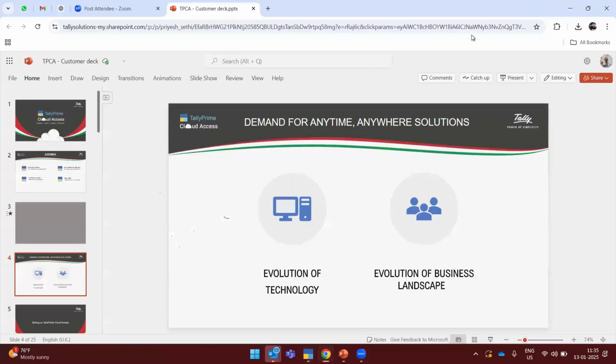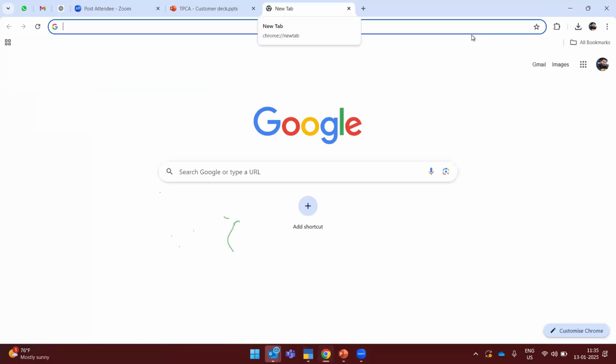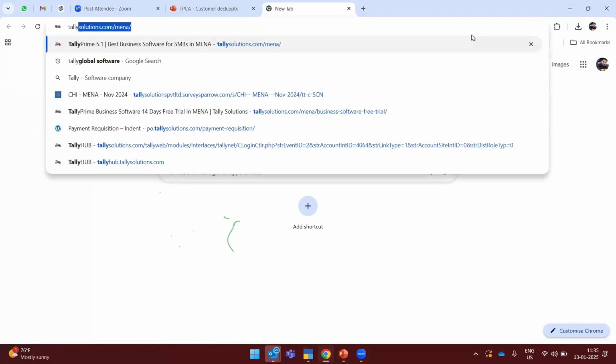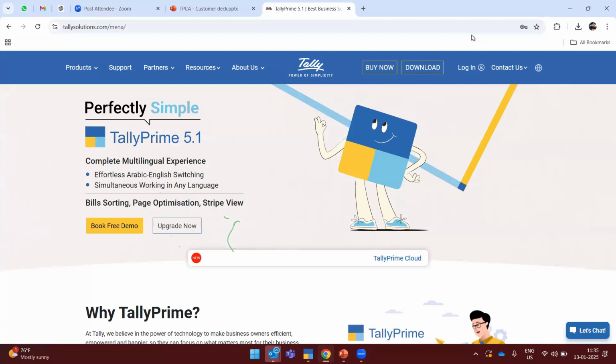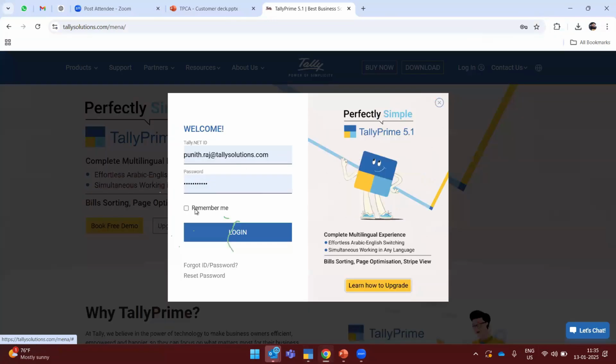And mostly, as you all know, once you enter our website, you already have our website. Here you have to log in with your credentials. You have your tally.net ID and password, which you use for reactivating your license or surrendering your license. So you have to log in with those credentials here.